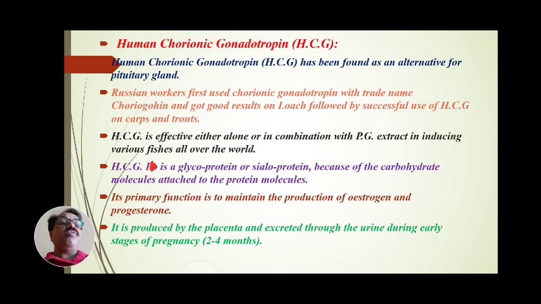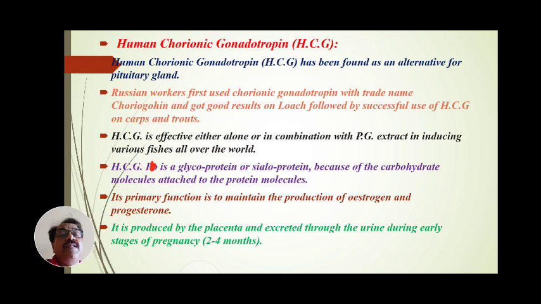Hence this human chorionic gonadotropin is an important substitute for pituitary gland. What is the primary function of HCG? Its primary function is to maintain the production of estrogen and progesterone. Estrogen is secreted by the ovary, and progesterone by the testes. These two hormones induce the fishes to spawn and breed.